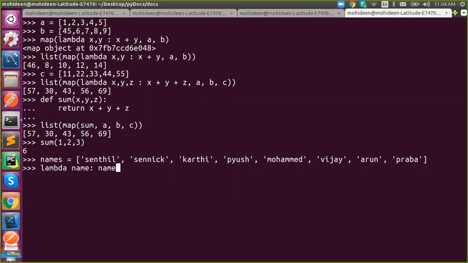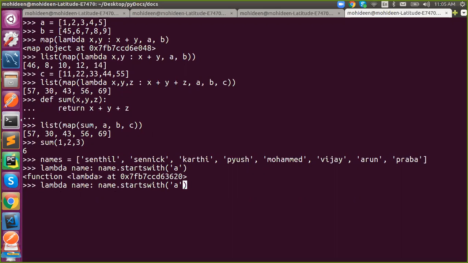The input is the names, so we have to fetch from it. We can use slicing. I'll take index 0, the first character, right? If it is an exact thing, you can use the string attribute dot startswith, and you can say a. This is the logic. This is enough.